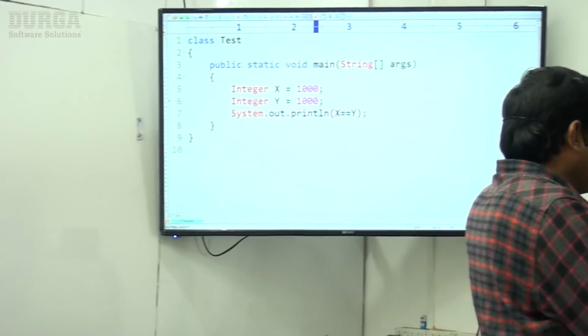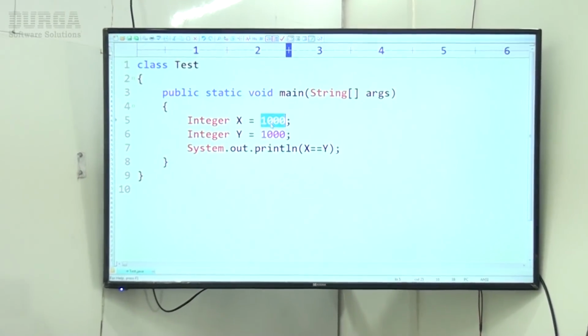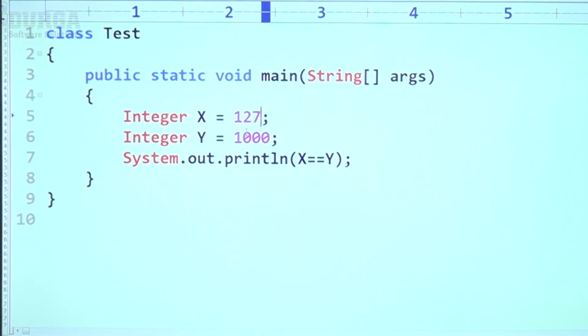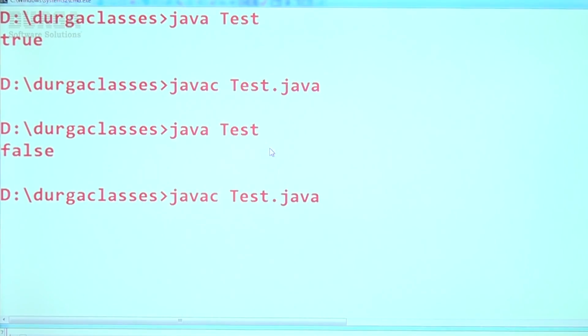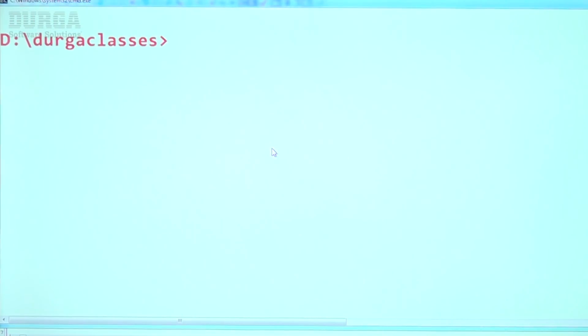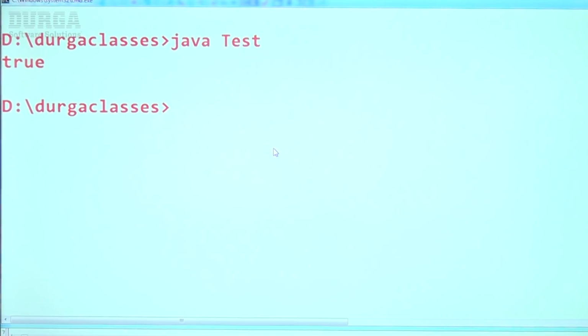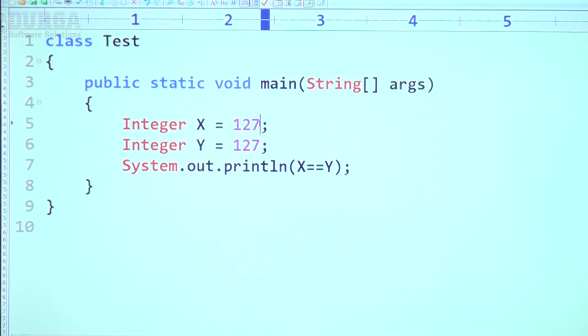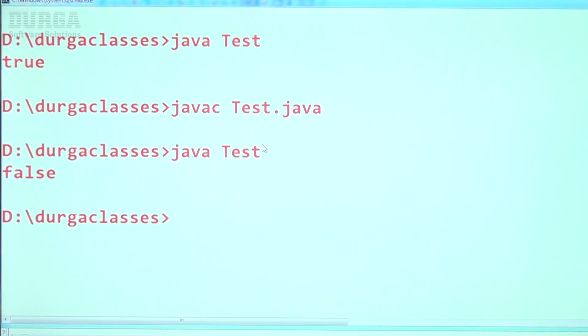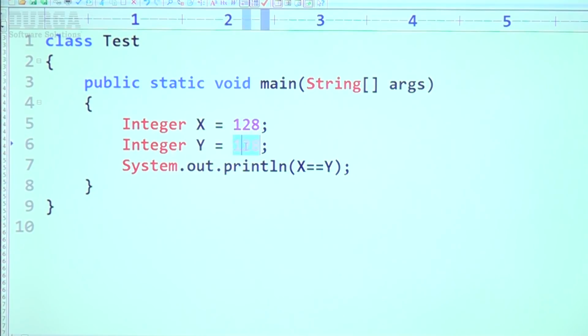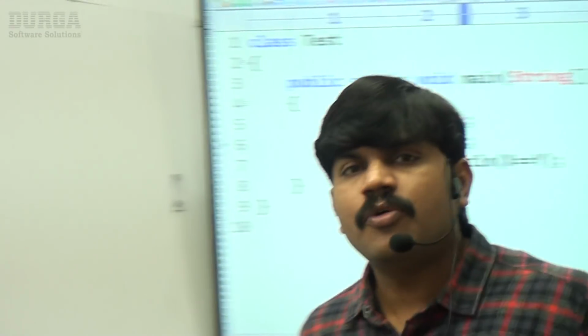Now I'm taking 127 for both x and y. Sir, true, because within the range. Okay, now I'm taking 128 for both. What is the answer we are going to get? Observe carefully, sir. The answer is false, because 128 is not in the range. Okay, well, sir, what about the remaining?